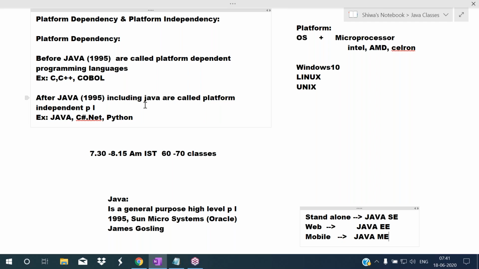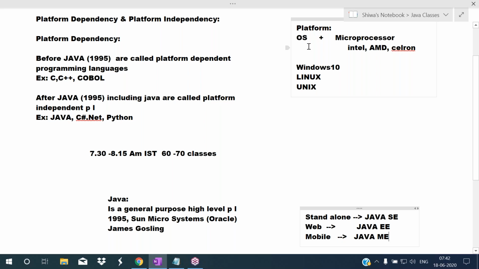So Java, C#.NET, Python, VB.NET, such type of languages are platform independent programming languages. Here you have to understand one point. In the yesterday class, I already explained about this word. So what is platform? Platform means the combination of operating system and microprocessor. Combination of operating system and microprocessor is called platform.